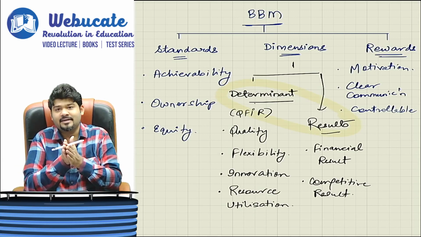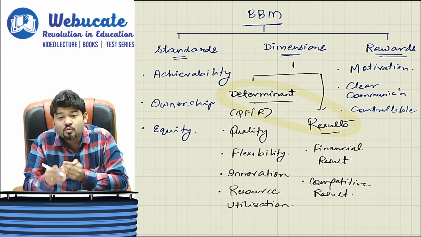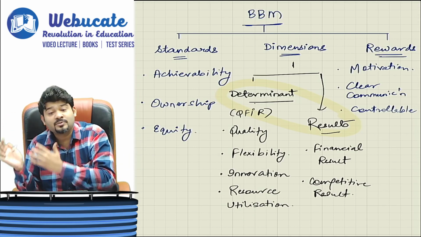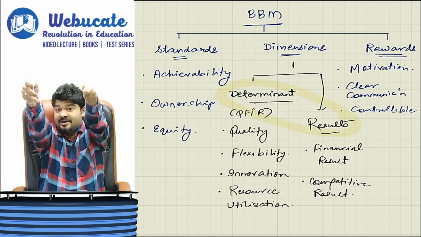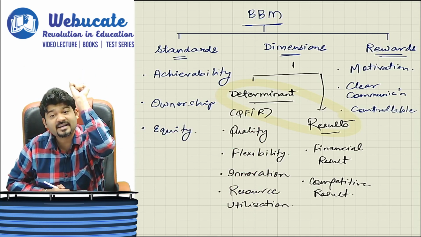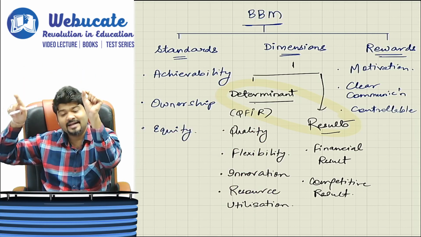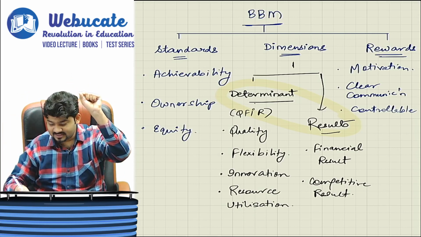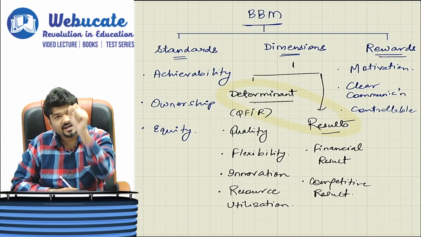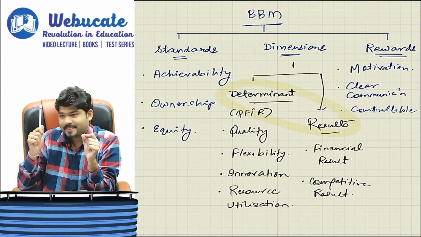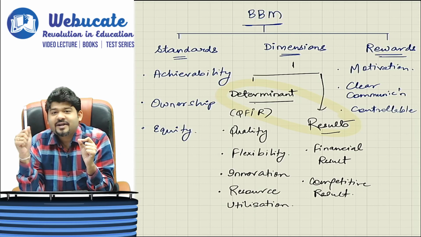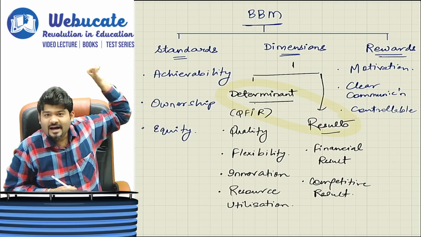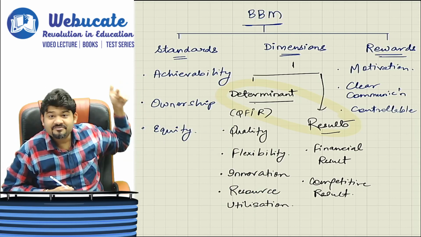So determinant is like how good efforts you are putting for the business, for which you will get the requisite results. How good effort you are putting for your CA final examination, for which you will get the result, either success or failure, pass or fail. But in order to be confident for a result, we have to first focus on the determinants: are we doing quality in our studying, are we flexible in our approach.